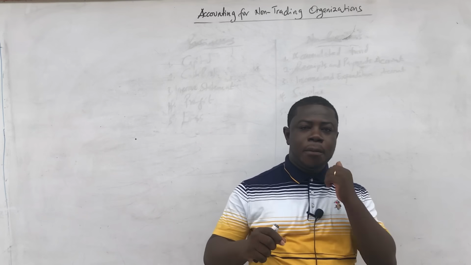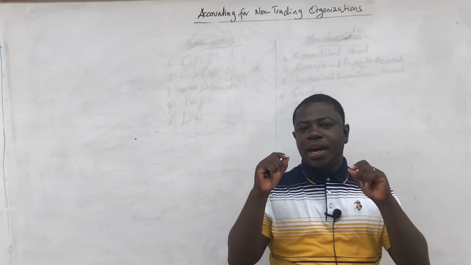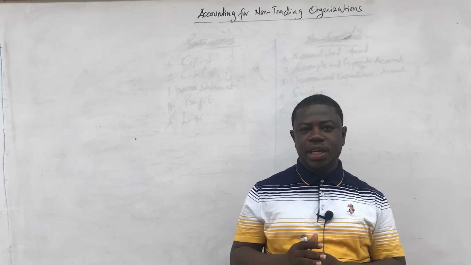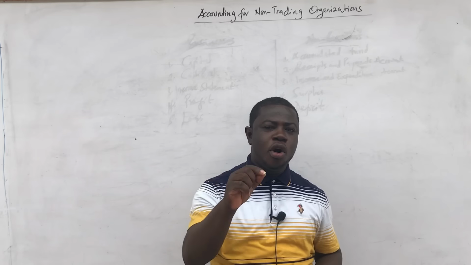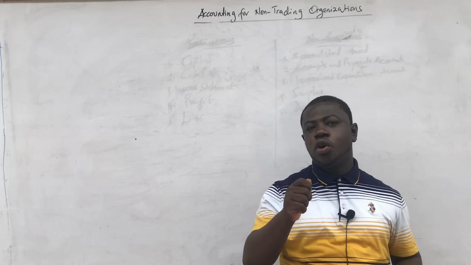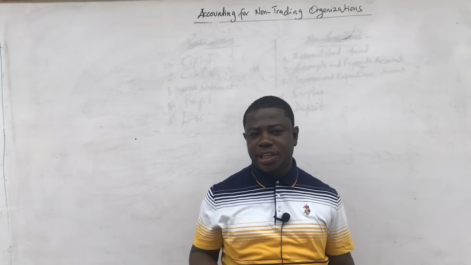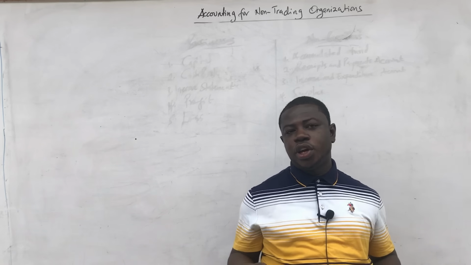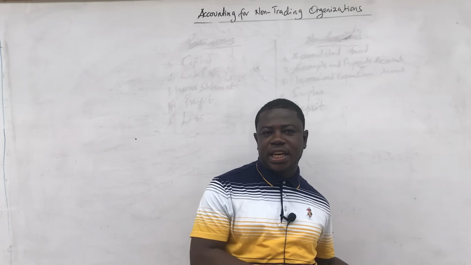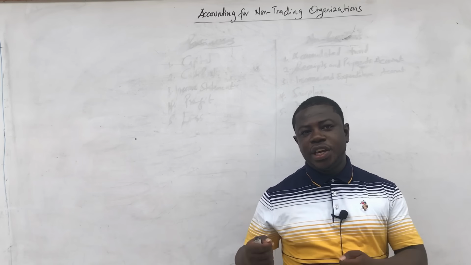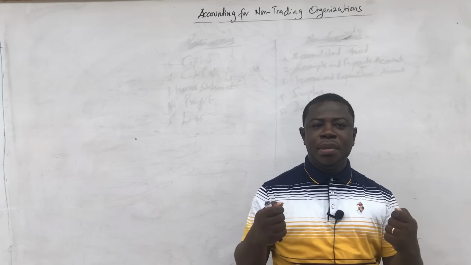Okay, so because I told you that these organizations are usually not there for profit, they are mostly clubs, societies, and other associations. More often than not, they pay something called dues. Okay, so if you're a member of, let's say, a gym club, for example, you pay dues to the club that you belong to. If you're a member of an association, like membership of the Association of Chartered Certified Accountants, ACCA, and then membership of the Institute of Chartered Accountants Ghana, ICAG, these are associations where members pay dues.